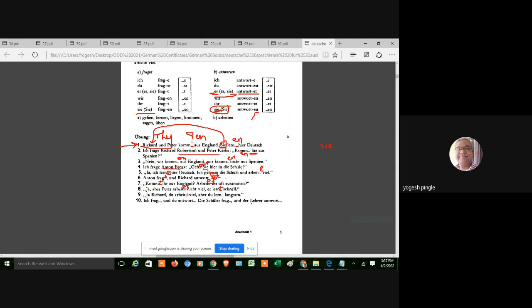Ja, Richard, du arbeitest. Correct? Du arbeitest viel und du lernst langsam. Ich frage, du antwortest. Die Schüler fragt und der Lehrer antwortet. Yes, have you understood? Bhakti, Vishal, and Priyanka. Yes, sir.